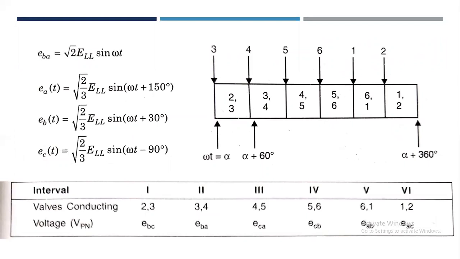Note that current can flow only in one direction through the thyristor, from anode to cathode, when it is on.